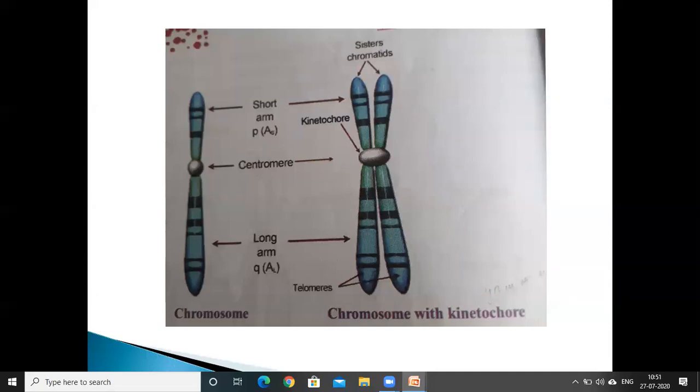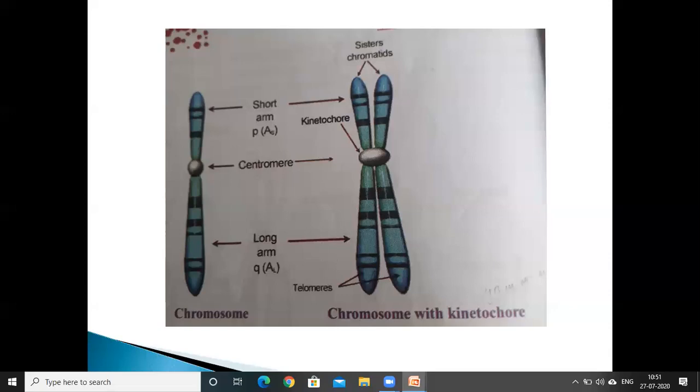The next part of the chromosome is the secondary constriction. The primary constriction is called the centromere. Besides the primary constriction, a secondary constriction is also present in chromosomes.